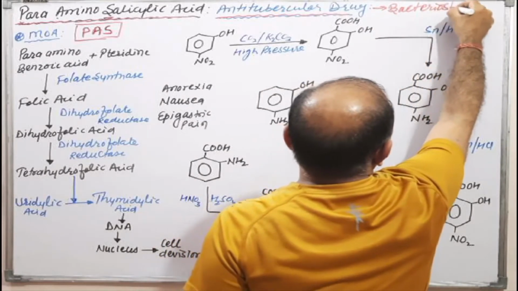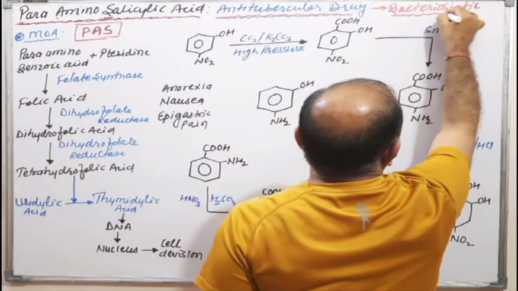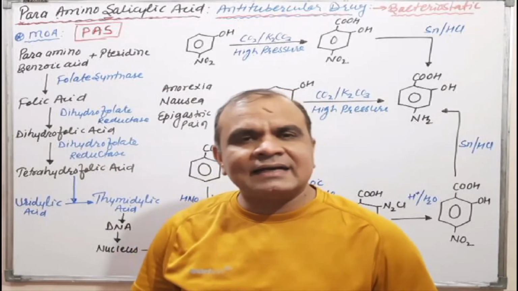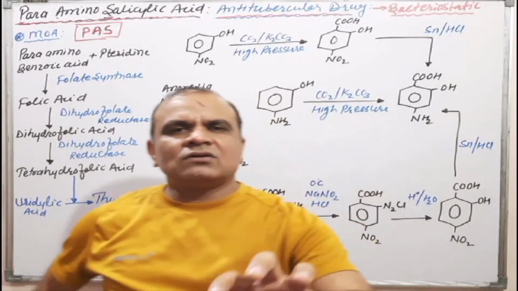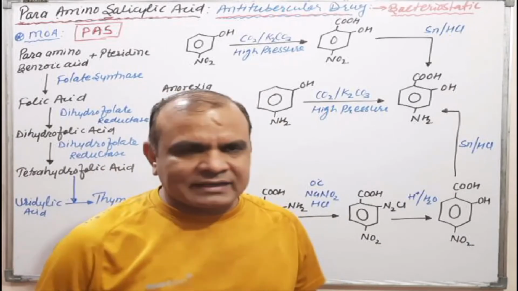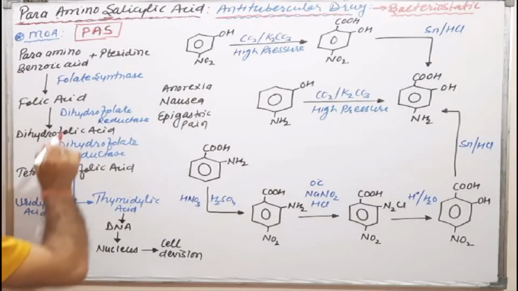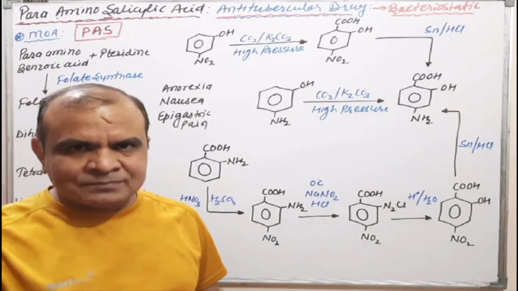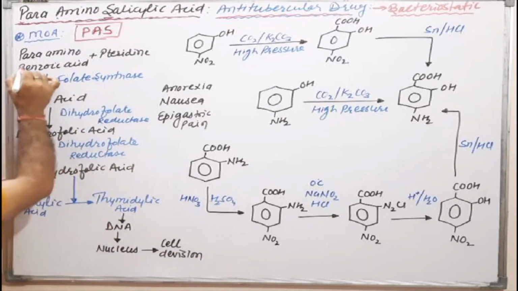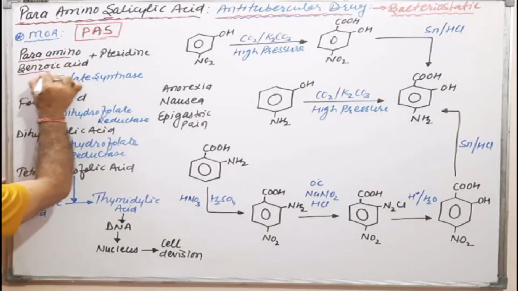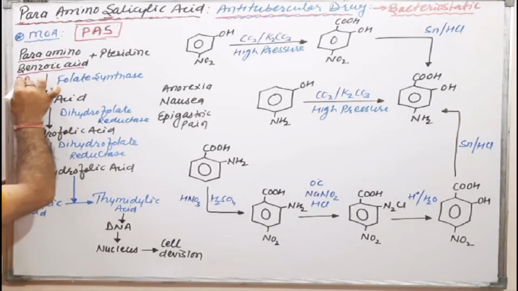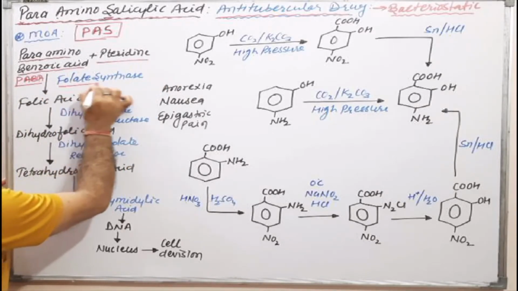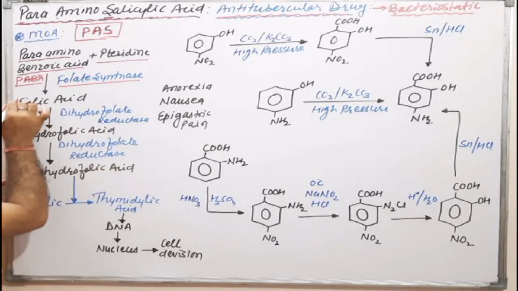Bacteriostatic means it inhibits the growth of bacteria, and which bacteria, that is Mycobacterium tuberculosis, as tuberculosis is caused by Mycobacterium tuberculosis. Okay, try to understand, during the growth of Mycobacterium tuberculosis there is a certain mechanism. Para-amino benzoic acid, also known as PABA, combines with the pteridine in the presence of folate synthase and forms folic acid.